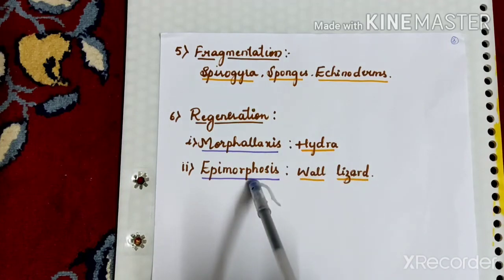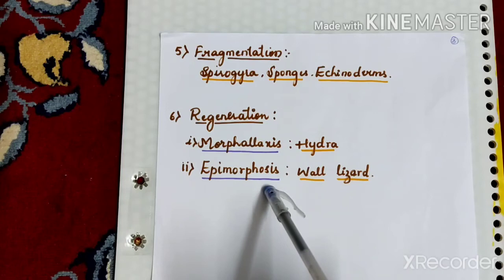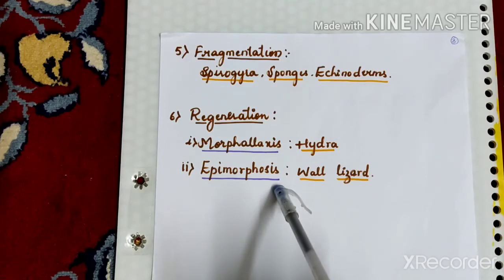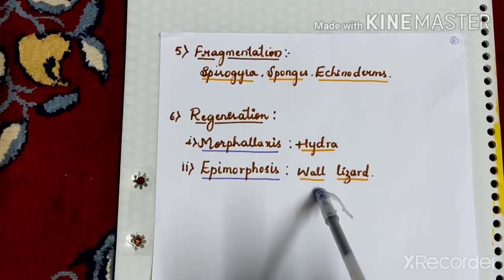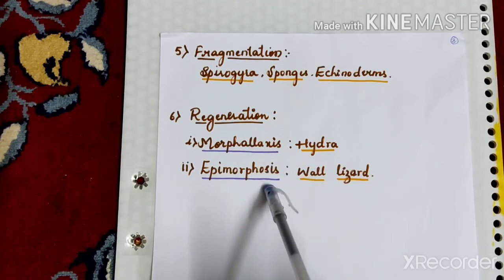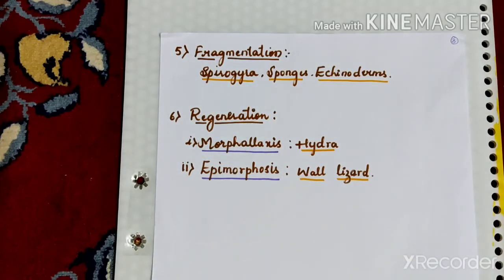In epimorphosis, the replacement of the lost body part takes place. The best example is the broken tail of a wall lizard, which can regrow. That phenomenon is called epimorphosis. So this is about regeneration.